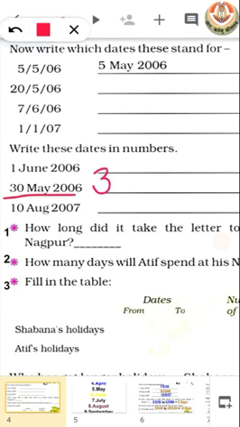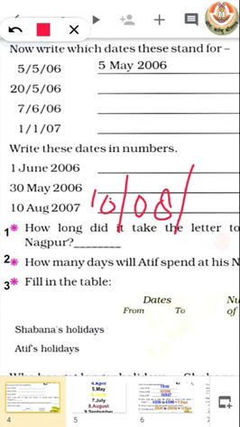We know that May is the 5th month of the year and we can write 2006 as 06. Now what about 10 August 2007? We know that August is the 8th month of the year and we can write 2007 as 07.